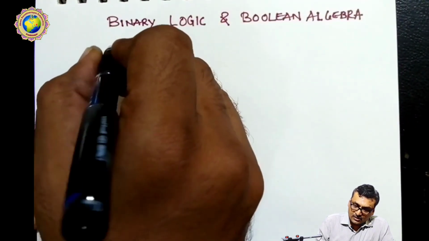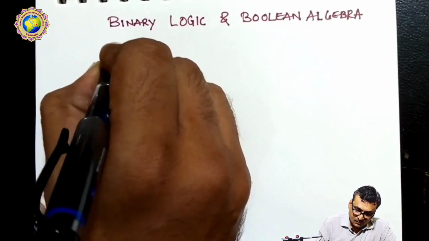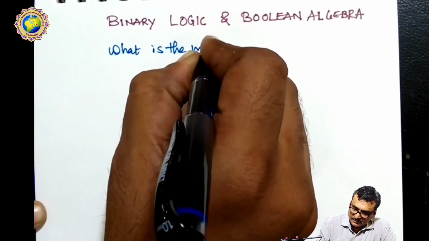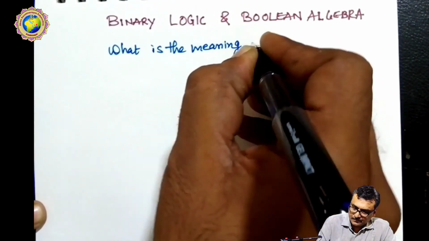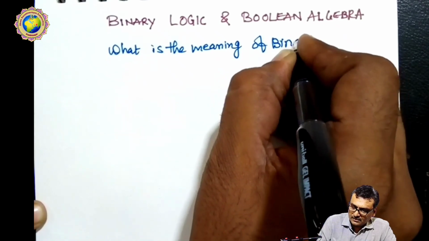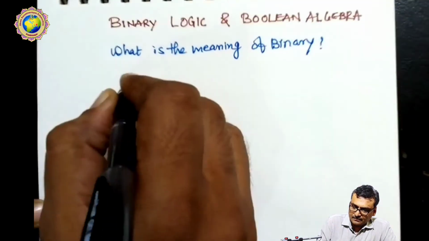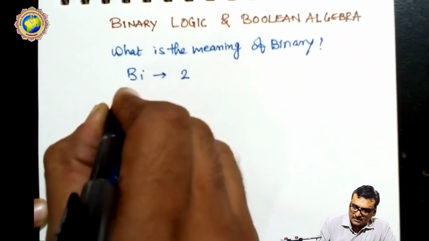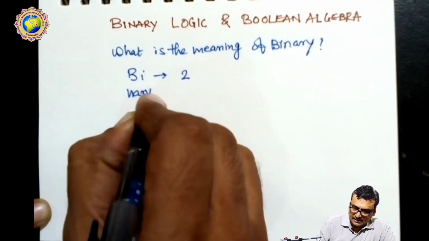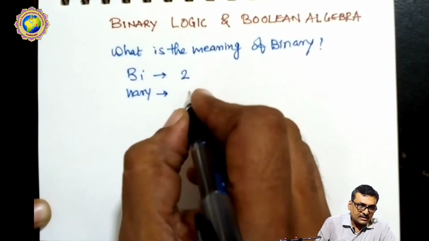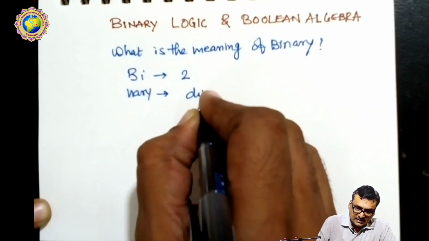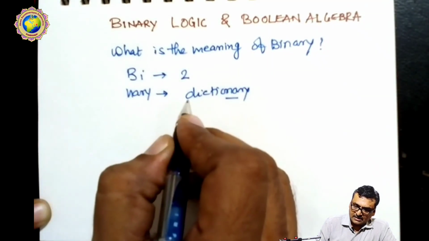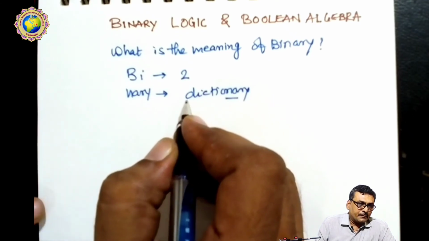So the question arises, what is the meaning of binary? Here, binary means two, and the remaining term, nary, can be found in the dictionary. These together make the binary.